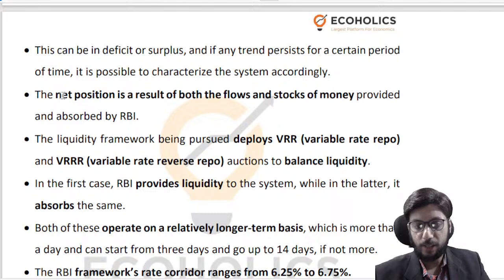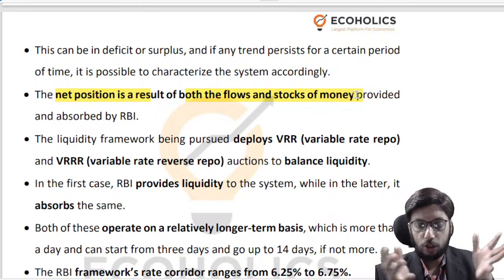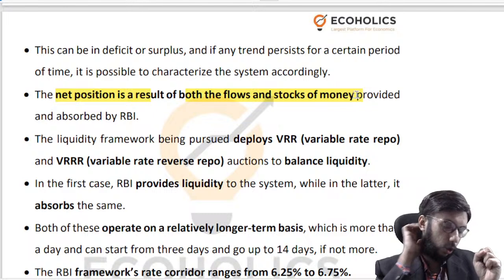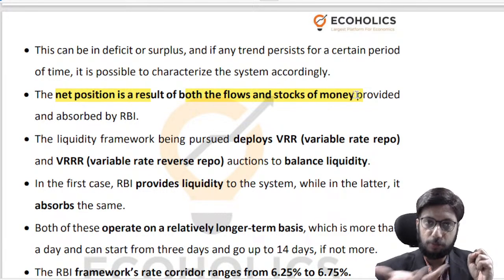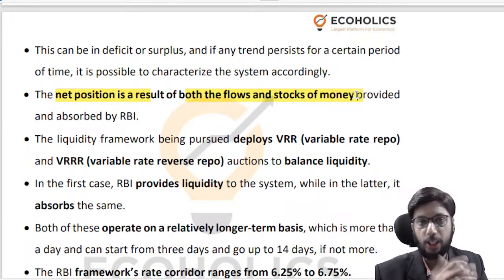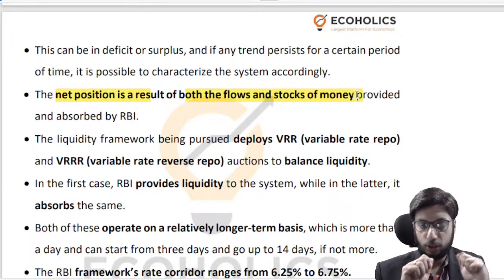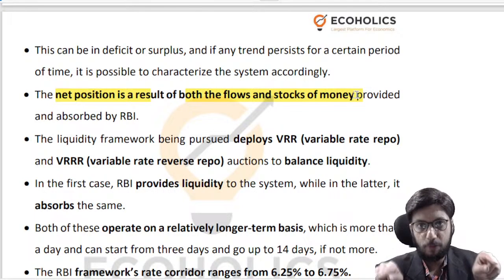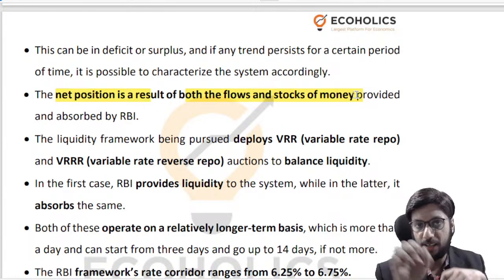Now this net liquidity position is a result of both the flows and stocks of money. Flow and stock are basic economic concepts you may have read in NCERT. If you have not, I'll explain it to you. A stock is something where you take a snapshot, and whatever you capture at that moment is a stock.